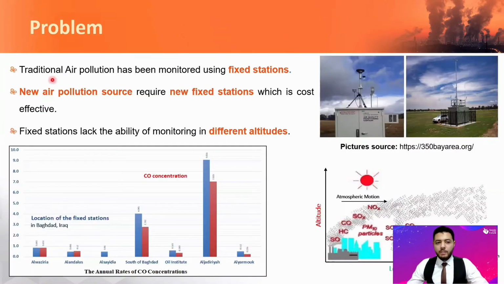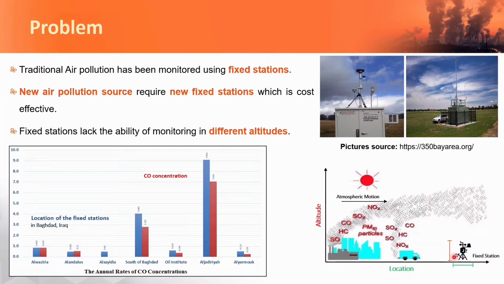The problem is, traditionally air pollution is monitored using fixed stations, which monitor continuously in the same location. So if you have a fixed station in a region and a new pollution source is found in another region, we need to pay more cost to install a new fixed station in that region. Also, these fixed stations lack the ability to monitor at different altitudes, so they give inaccurate analysis of the pollution situation.